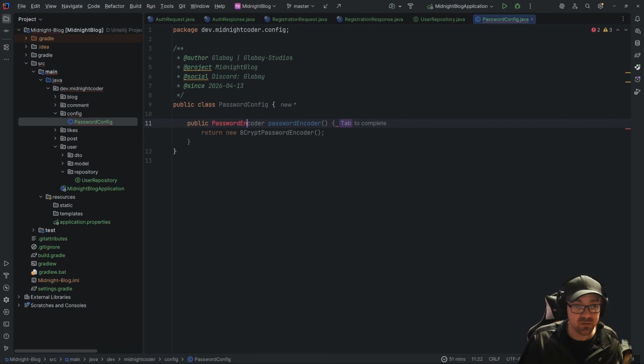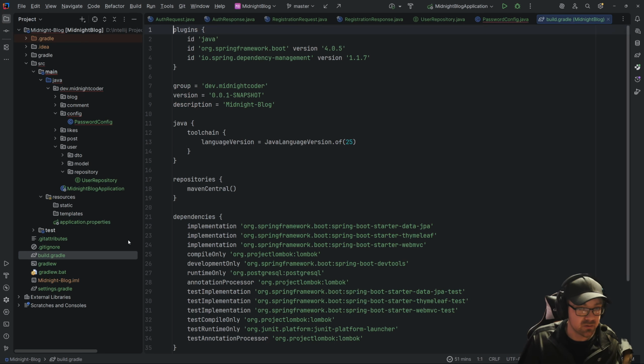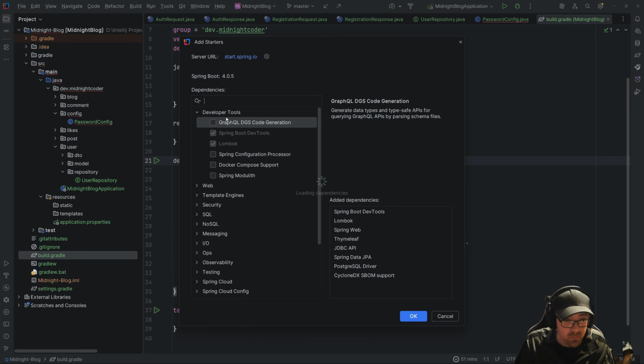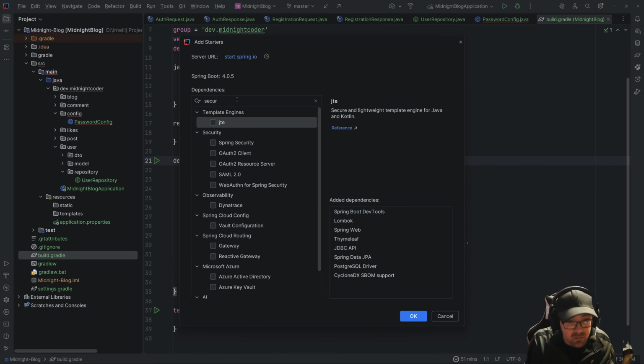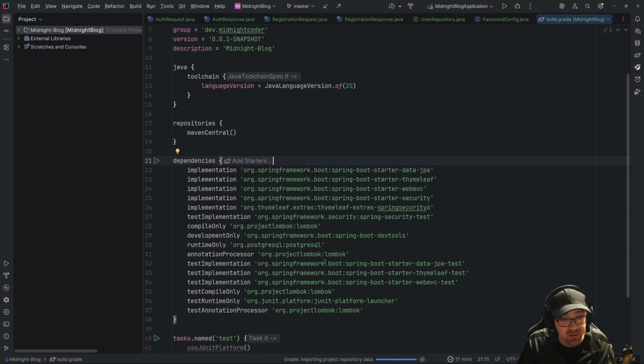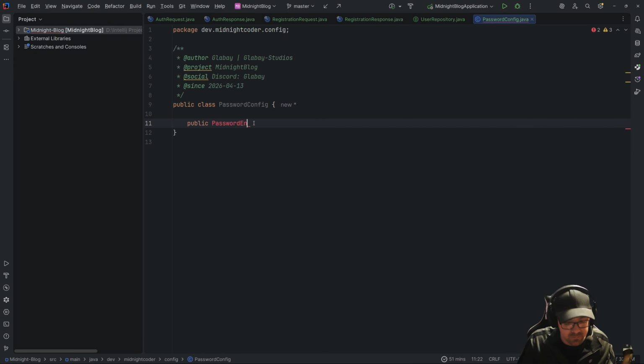encoder. Did I not take Spring Security in here? Okay, so I may not have taken Spring Security. Let's pop in here. And this is again why I love IntelliJ. We're not going to sweat the small stuff. We're going to click on this Add Starters and come back into here. Now we need to find, I did not take Spring Security, so we're going to add it. That simple. Trigger a refresh. The project was rebuilt. We're good to go.